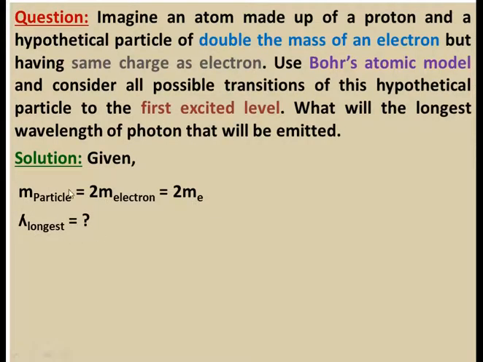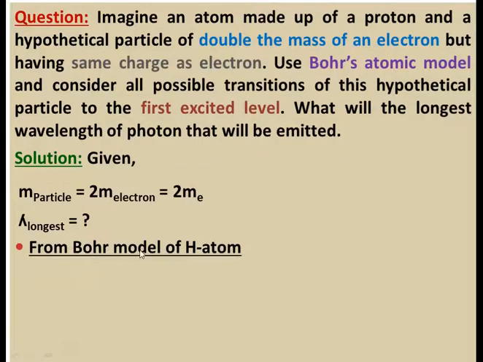Next, lambda longest is equal to question mark. This is your question: what will be the longest wavelength of the photon that will be emitted? Here lambda indicates the wavelength. So let us now find our solution step by step.